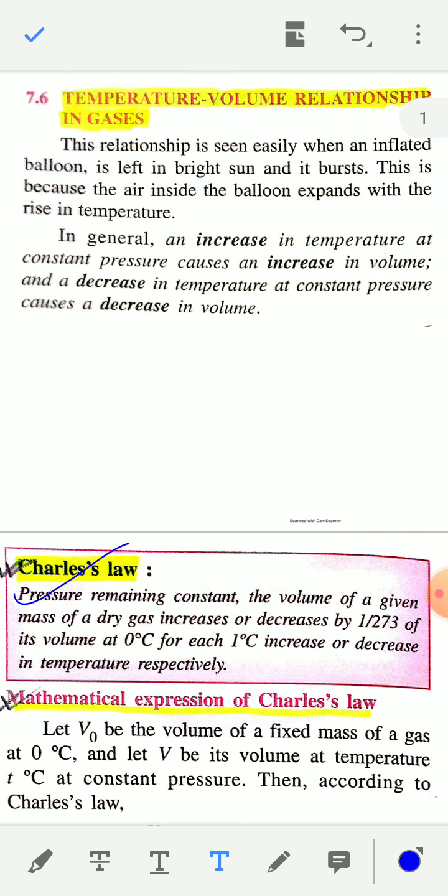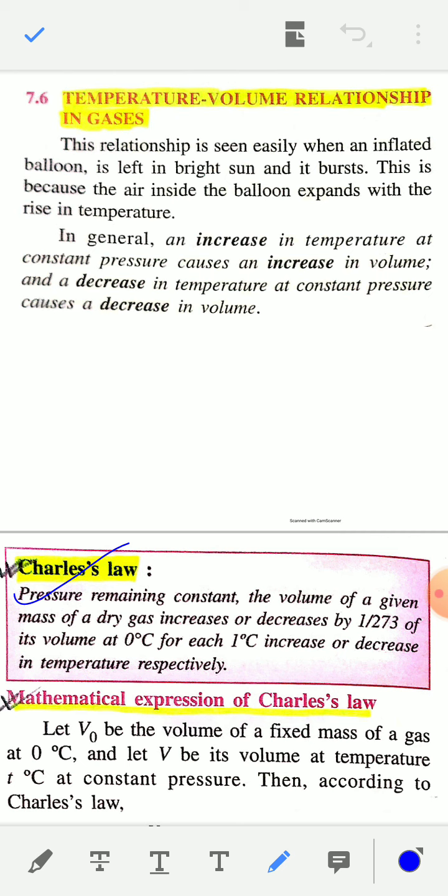Today I'll discuss the temperature-volume relationship in gases. In the last video I already discussed the pressure-volume relationship and Boyle's law. Today I am going to discuss the temperature-volume relationship. This relationship is easily seen when an inflated balloon is left in bright sun and it bursts. This is because the air inside the balloon expands with a rise in temperature.